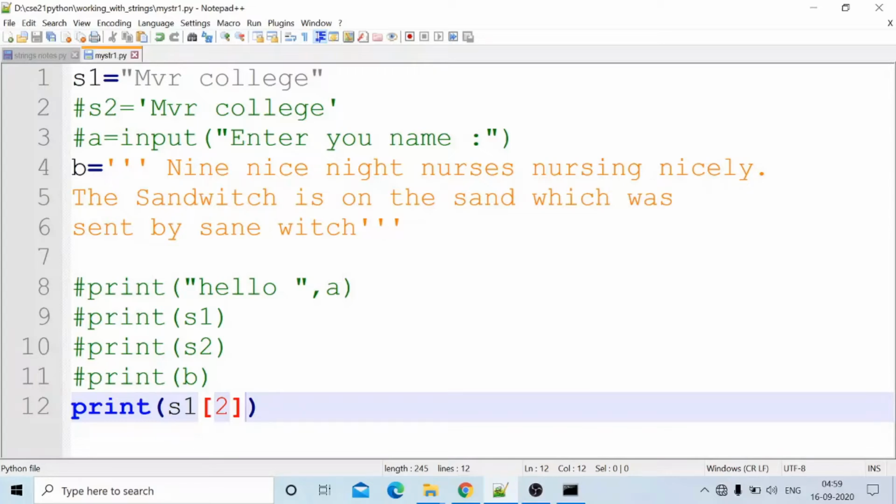S1 of 0 is M. S1 of 1 is this one. S1 of 2 is R. S1 of 3 is space, and so on. It is possible to retrieve single characters within the string also. What is the process to retrieve single characters? The process is using square brackets, like an array: S1 of 2, S1 of 0, S1 of 3. Like that we can retrieve single characters within a string.